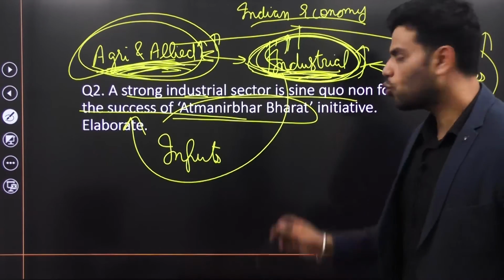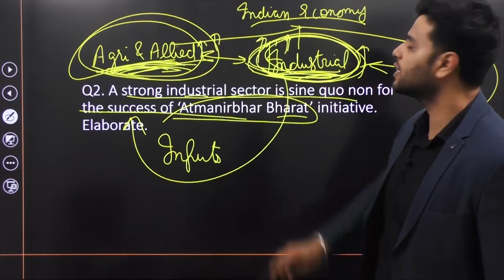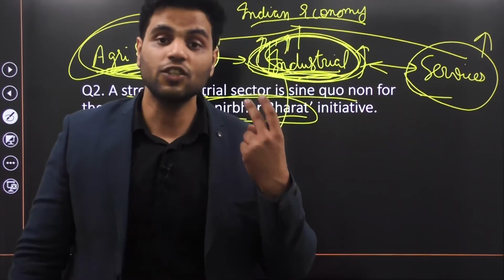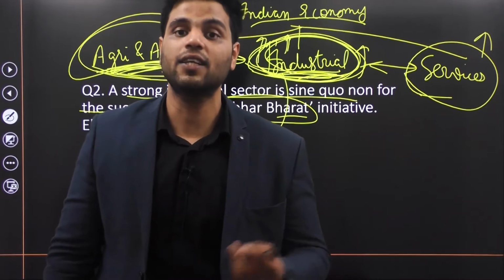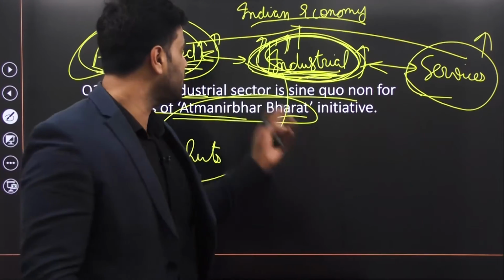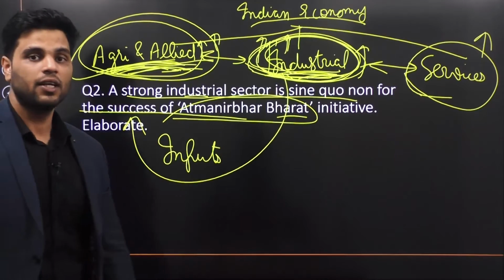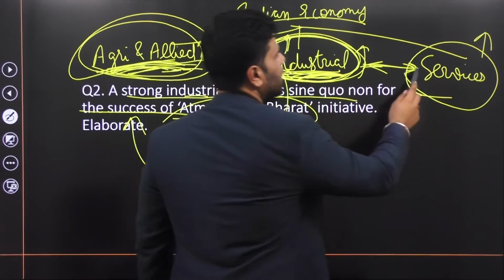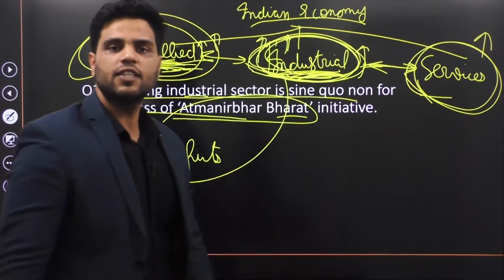So if you focus through Atmanirbhar Bharat initiative on the industrial sector, well, agriculture sector stands to benefit. These are just two linkages that I have explained. There are multiple linkages through which industrial sector can support agriculture sector. Now let's talk about this connection. Industrial sector, how industrial sector supports services sector.